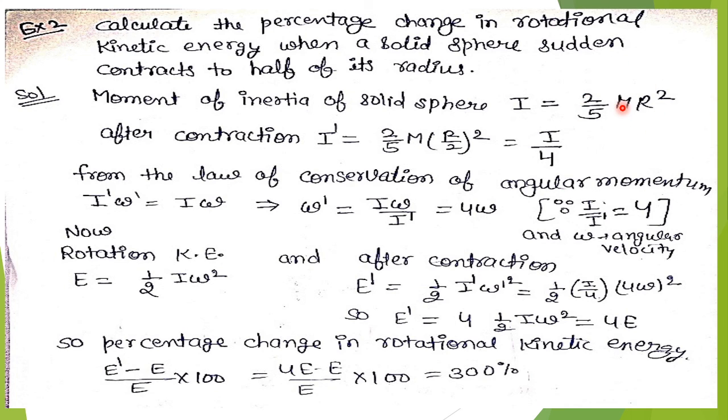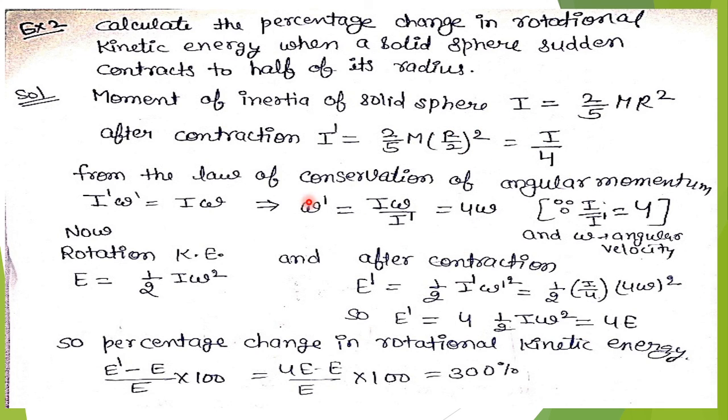From the law of conservation of angular momentum, I dash omega dash equals I omega. From this, the angular velocity omega dash will be I upon I dash times omega, and I upon I dash is 4.